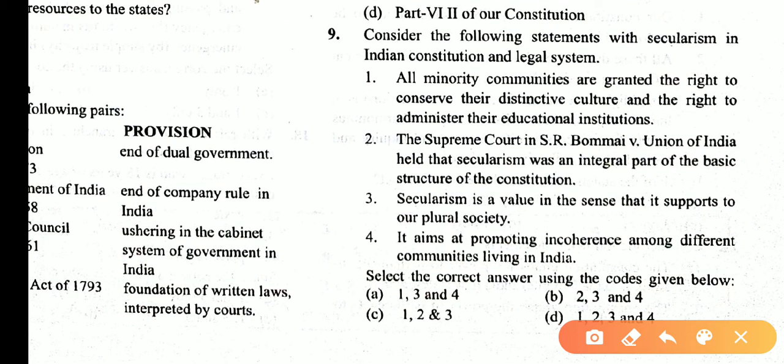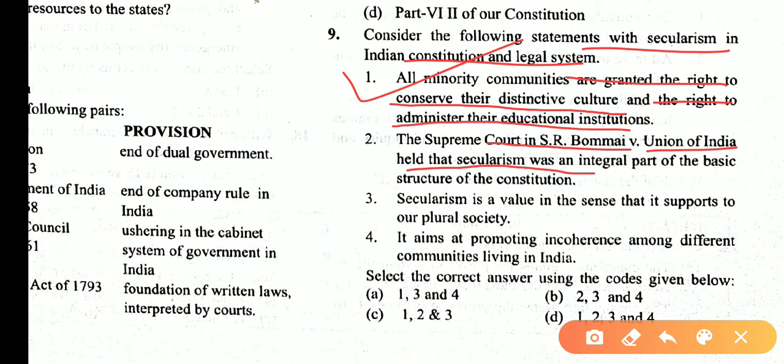Consider the following statements on secularism in the Indian constitution and legal system. All minority communities are granted the right to conserve their distinctive culture and the right to administer their educational institutions. This statement is correct. The Supreme Court in S.R. Bommai v. Union of India held that secularism was an integral part of the basic structure of the constitution.